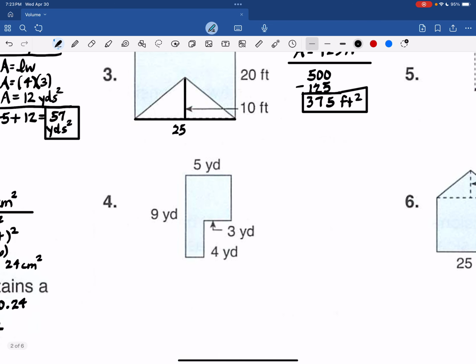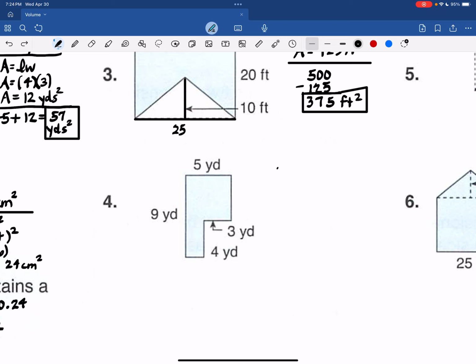Number 4, you could do this either way. You could do it as 2 rectangles added together, or you could do it as a rectangle minus a smaller rectangle, minus a bite. I think I'm going to do it as, let me think. I'm going to use subtraction. I'm going to take the bite out of the big rectangle. But you could absolutely do it both ways. You could draw a line there and work it as an addition problem.